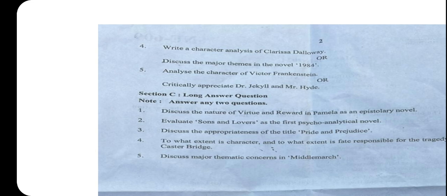This way you have to tell about the character of Victor Frankenstein. He's a nobleman, a gentleman, but at the same time he misuses his knowledge, and he thinks that he can produce a soul or a human body, and then it becomes a giant body, and that becomes the cause of his death. This way you have to characterize.